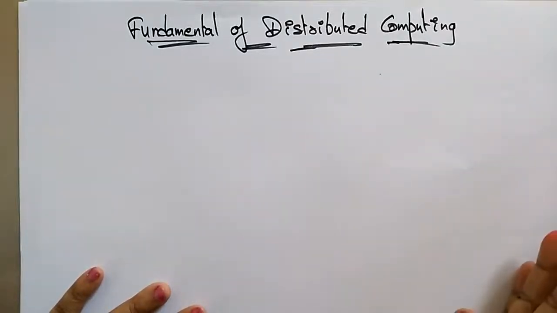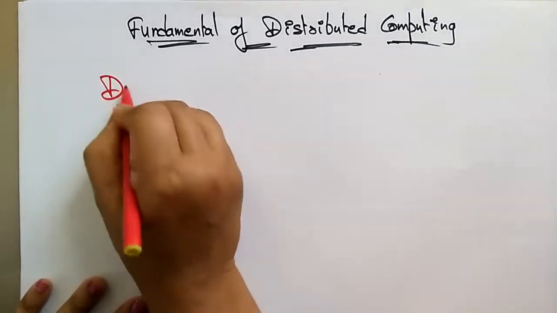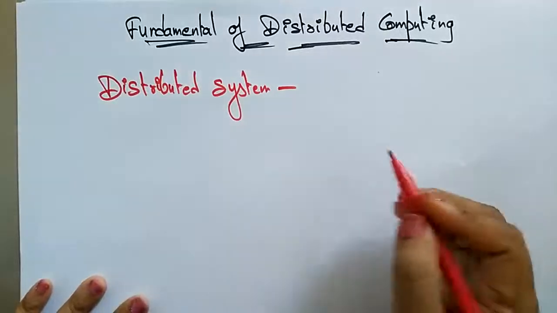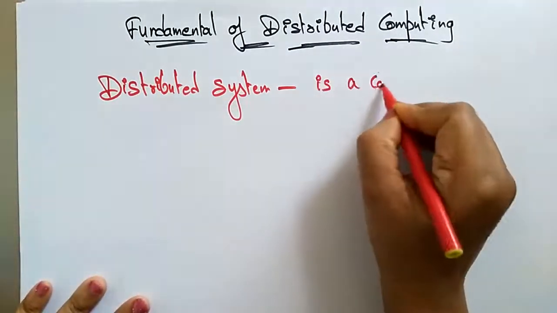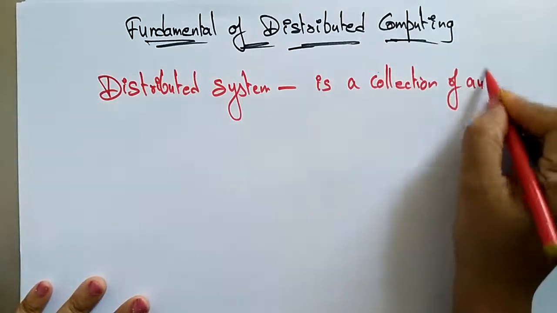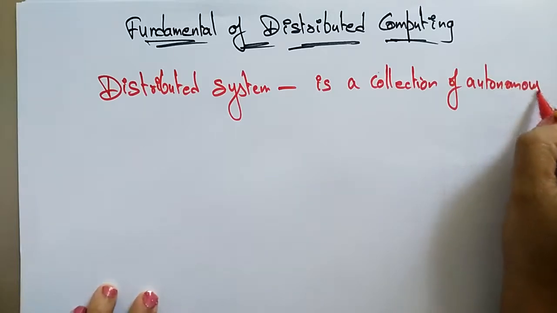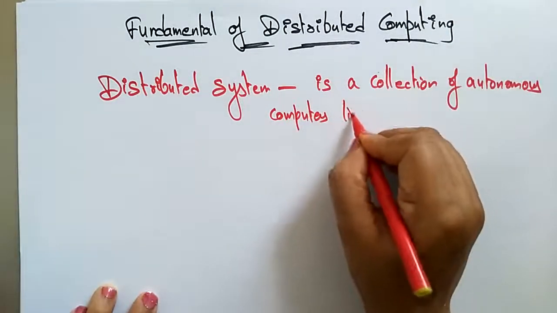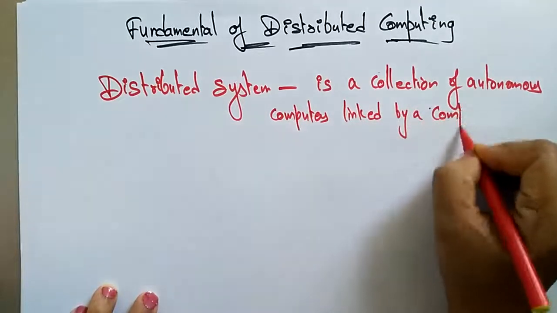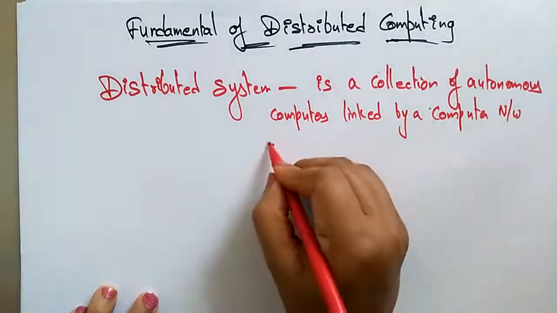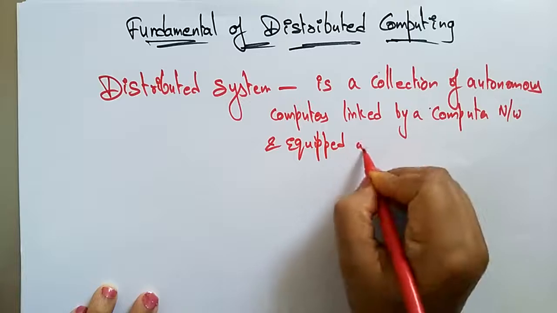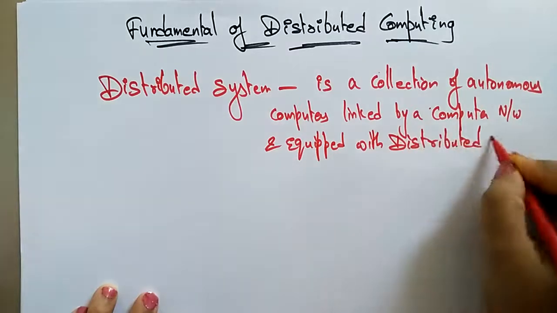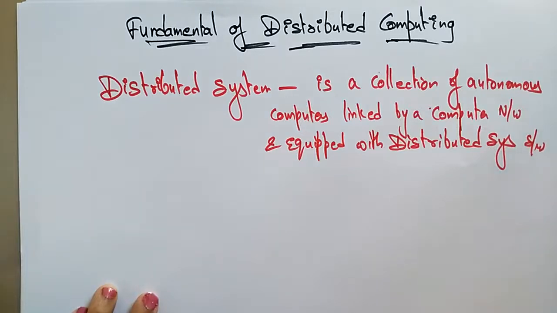First of all, what is distributed computing or a distributed system? A distributed system is a collection of autonomous computers linked by a computer network, and all of these are equipped with distributed system software, that is, middleware. Let me explain with a diagram.